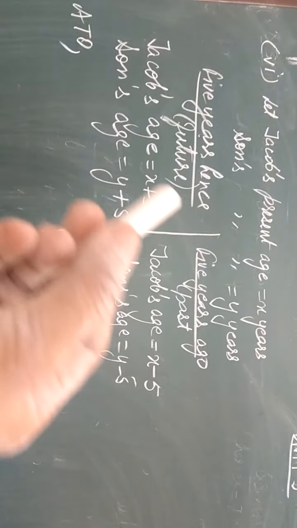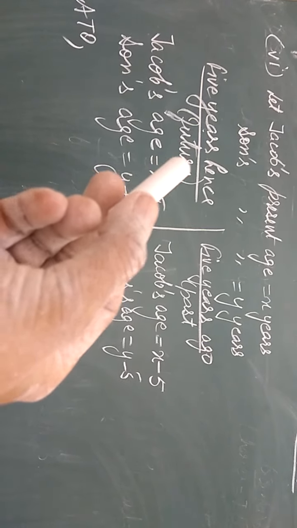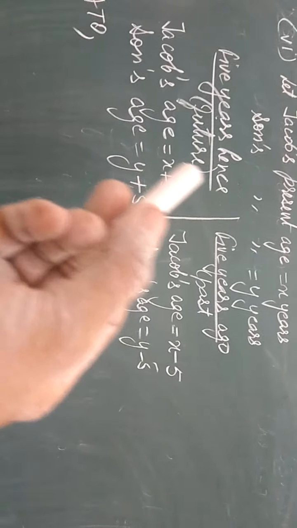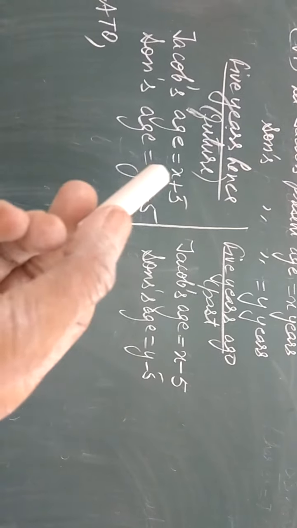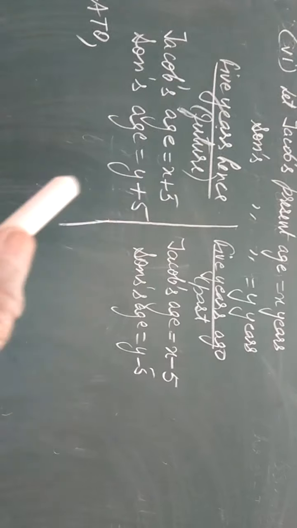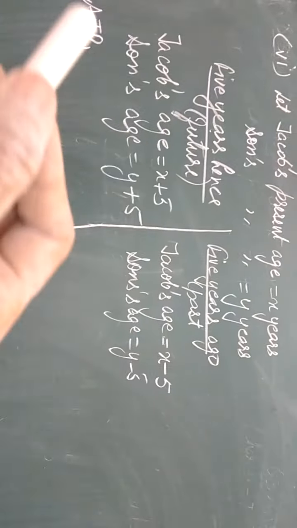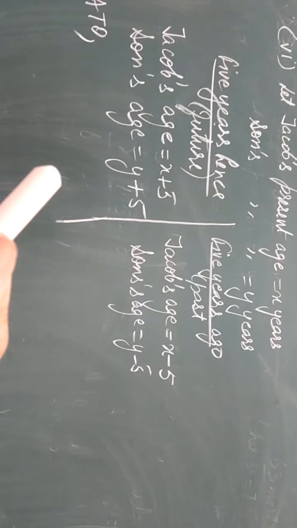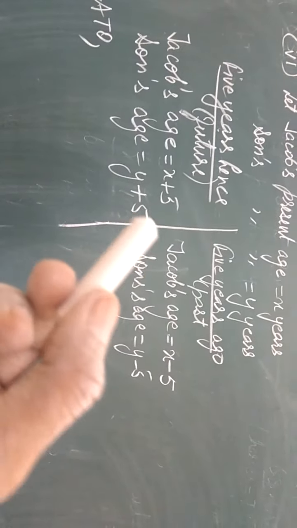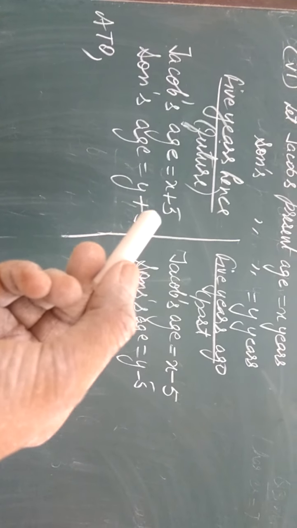Now, for two kinds of ages, make two columns. Hence means future, dear students. But if you are not able to recognize it by hence, you can see that in this sentence they have used the helping verb will be. So will be means future age. Like if your present age is 20 years, then 5 years hence your age will be, obviously, after 5 years you will add 5 years.